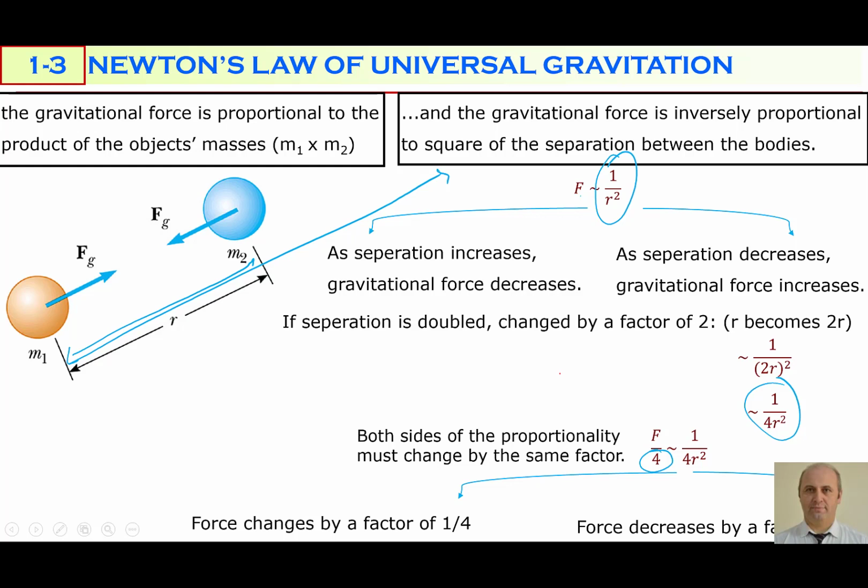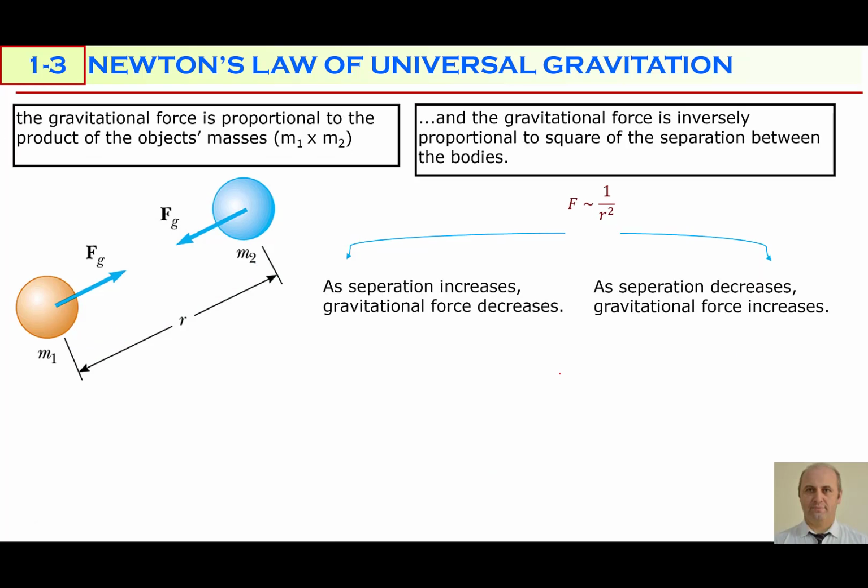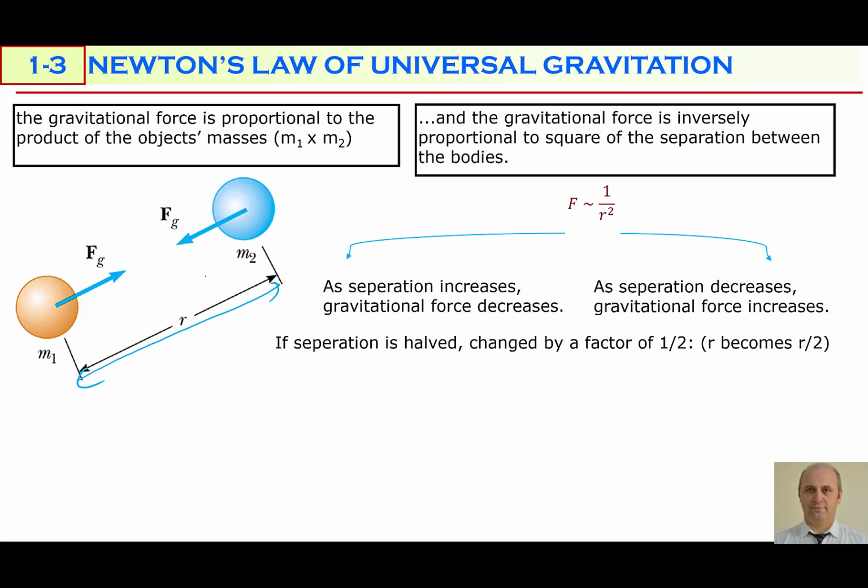What if separation decreases, halved? Say that you are initially at a distance of r, later you make them closer to a distance of r/2. If separation is halved, changed by a factor of 2, which means r is going to be r/2. Let's insert r/2 instead of r. We should get the square of r/2, square of 2 is 4, so it becomes 1 over r squared over 4.